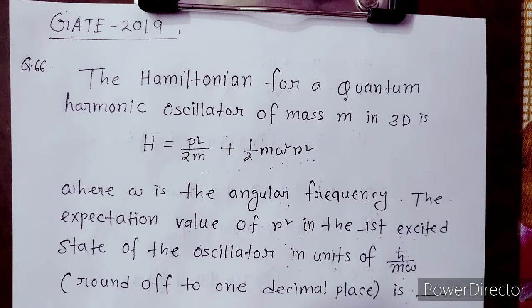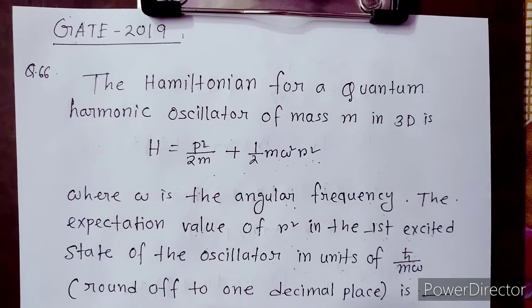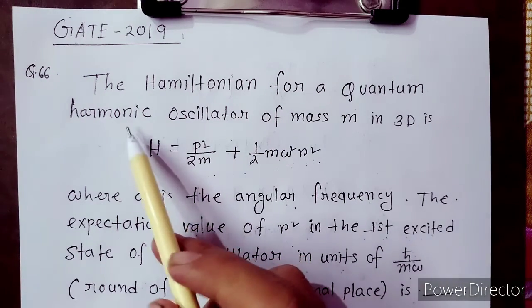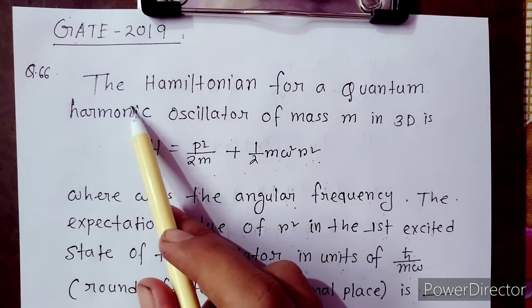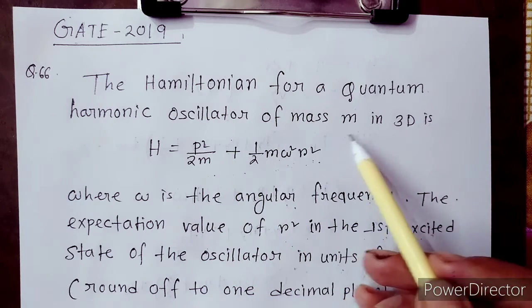In this channel, I discuss the previous year questions asked in NET and GATE exams. Now GATE 2022 is not so far, so today I discuss a problem that was asked in GATE 2019, and the problem is based on quantum mechanics. So let's start.